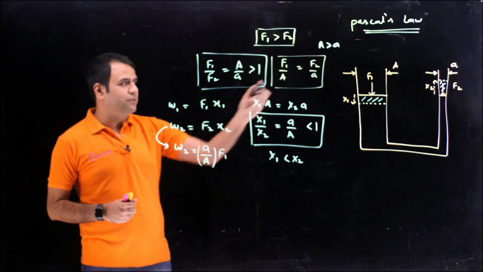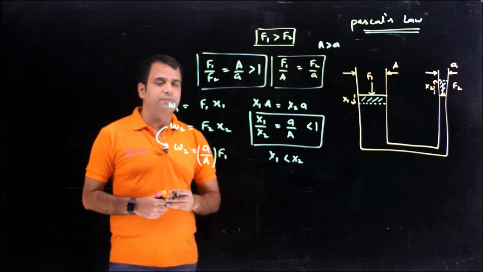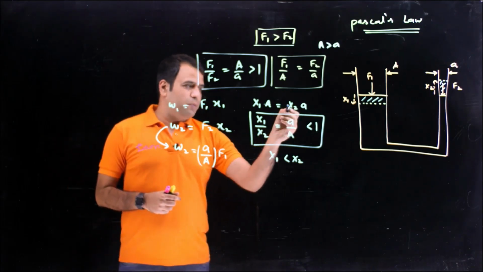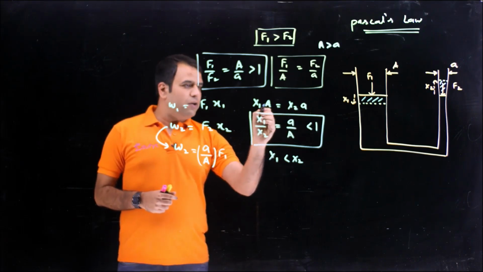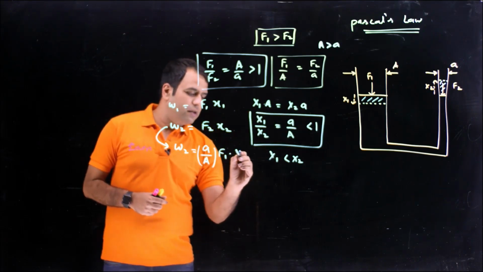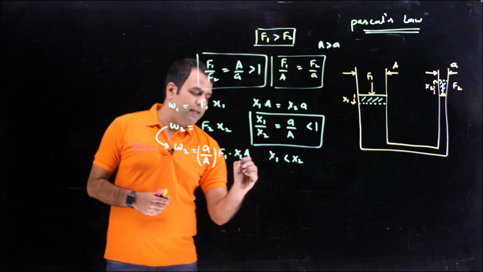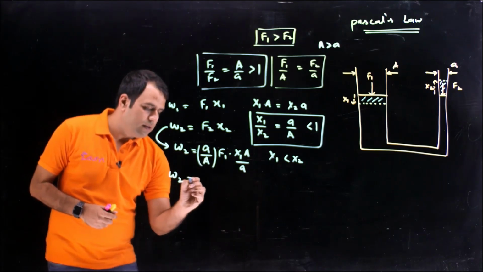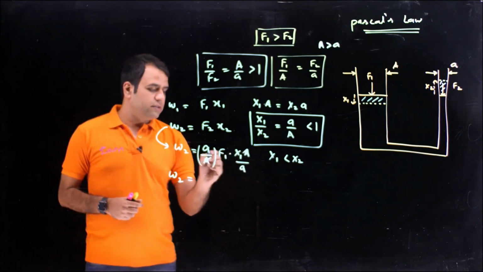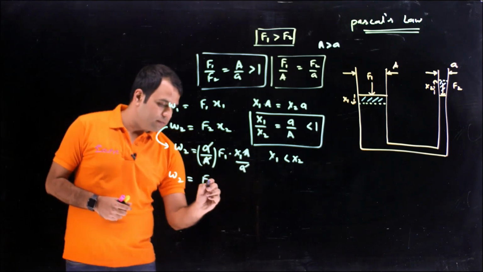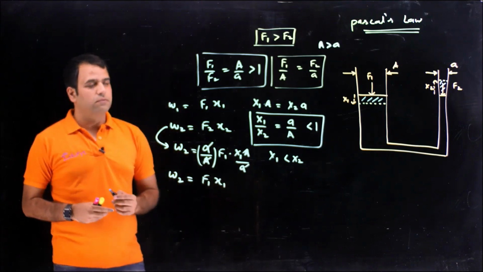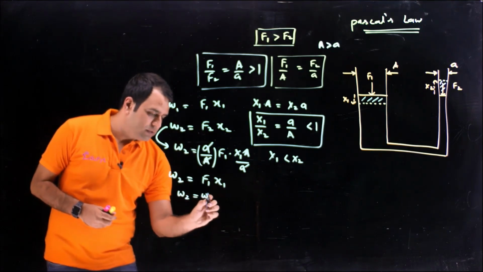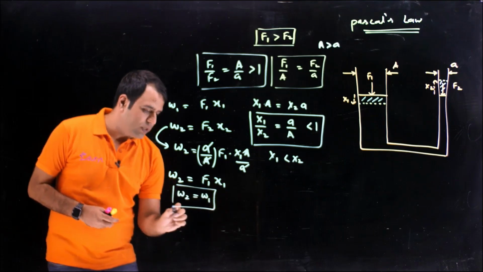Now this is the F2. From here, we have replaced the value. Now this X2 is also there. So in place of this X2, I can write the value in terms of X1. So it will become X1 into capital A divided by small a. So this and this cancel out, which is the same as W1. So this W2 becomes equal to W1.